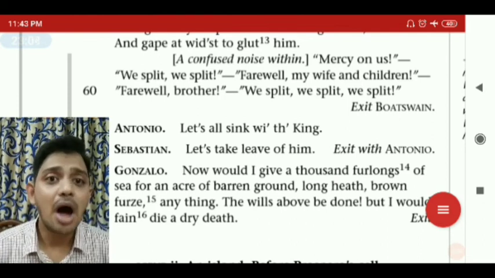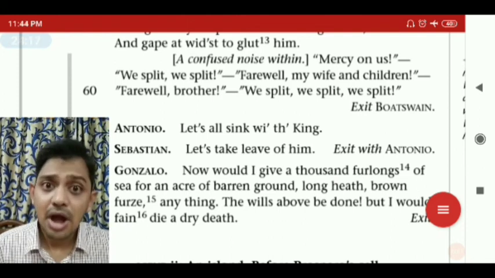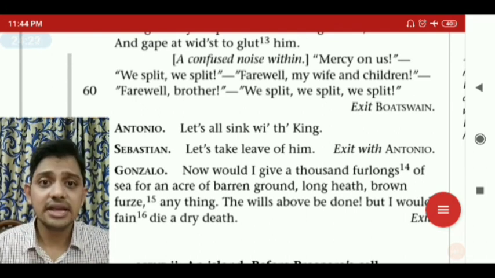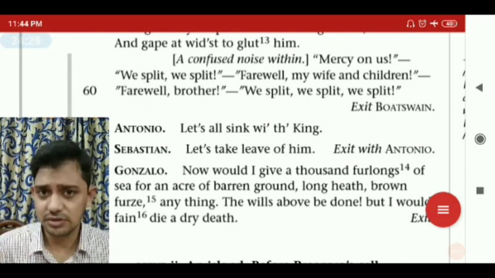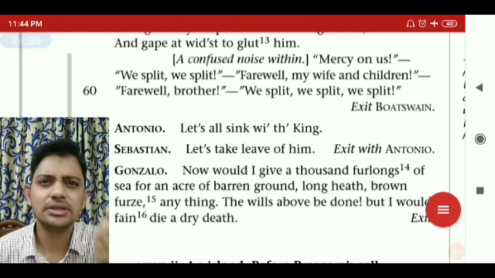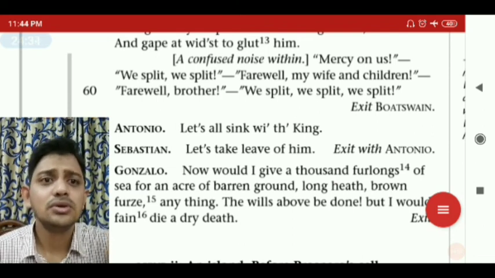Long heath, brown furze, anything. So barren ground and long heath, that is low wild plants, not of any use. Brown furze, shrubs with spines, anything on the ground. The wills above be done.